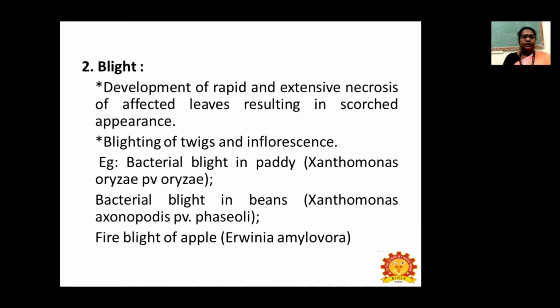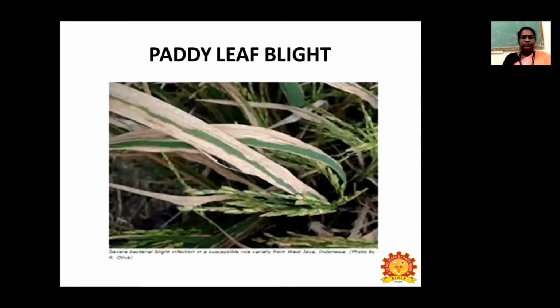Blight: development of rapid and extensive necrosis of affected leaves results in a scorched appearance, blighting of twigs and inflorescence. Examples: bacterial blight in paddy, Xanthomonas oryzae pv. oryzae; bacterial blight in beans, Xanthomonas axonopodis pv. phaseoli; and fire blight of apple, Erwinia amylovora. So this is paddy leaf blight. You can see a blighting appearance started from the margin to the midrib of the leaf in paddy.